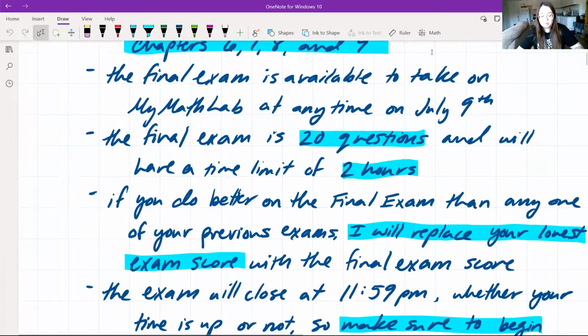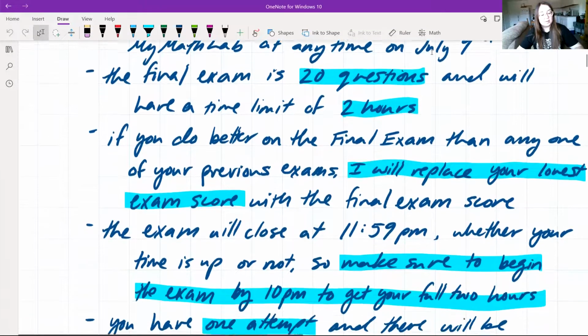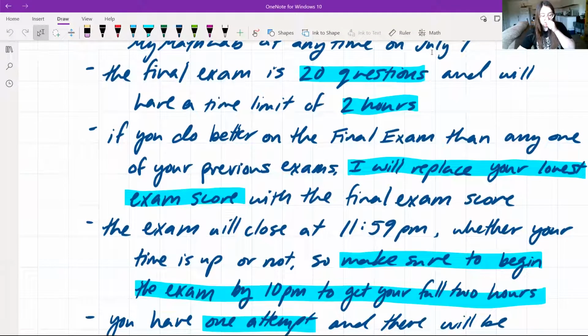The final exam will be available to take on MyMathLab at any time on July 9th, just like every other exam that we've taken. It's the same format. So it's available for you to take at any time. Of course, once you start it, you have your time allotted to take the exam, and it is going to be 20 questions and has a time limit of 2 hours. So once you do choose to take it, you will have 2 hours to take it, and that can be anytime on July 9th.